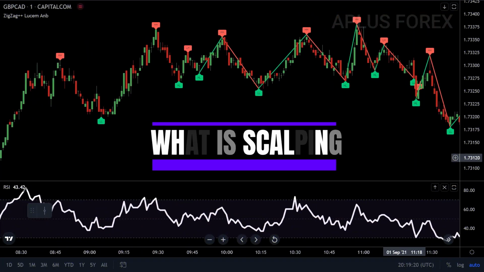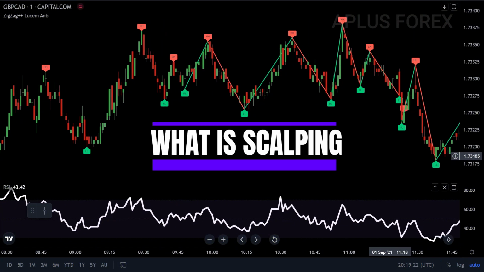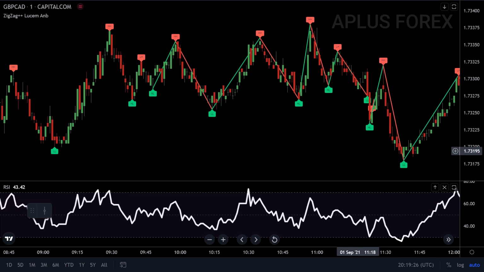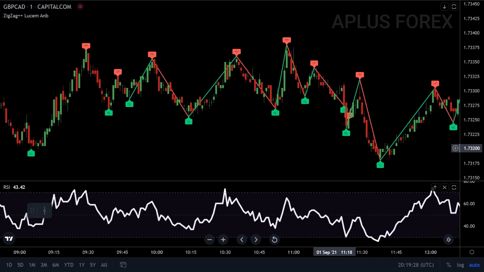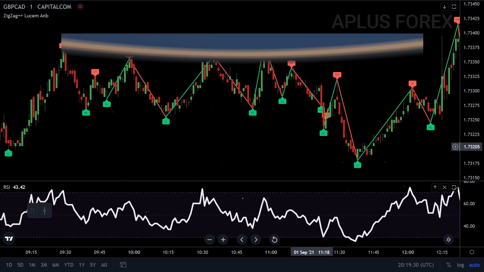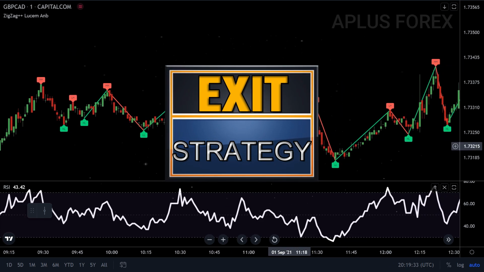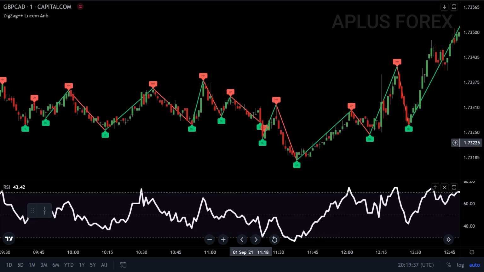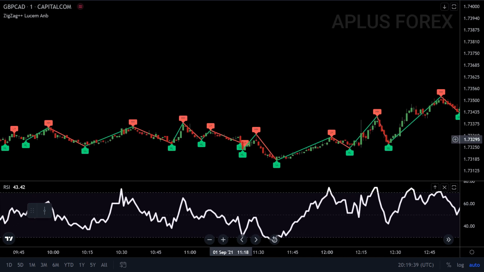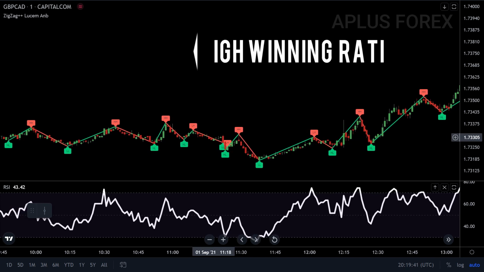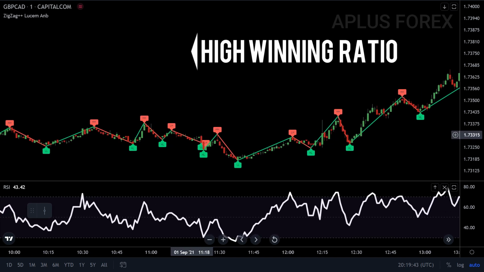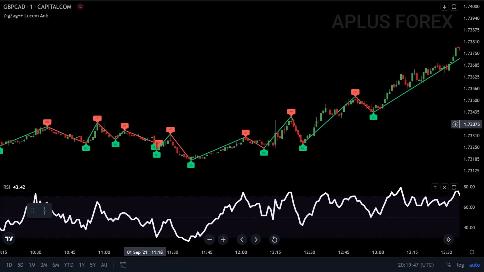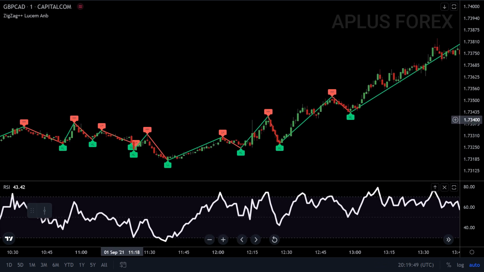Scalping is a trading style that specializes in profiting off small price changes, hence making high volumes of small profits. Many traders tend to forget that when scalping, you need to have a very strict exit strategy because one large loss could eliminate the many small profits you had worked so hard to earn. As a trader, to be successful in scalping, you need to have a much higher ratio of winning trades versus losing ones, while keeping profits roughly equal or slightly bigger than losses.